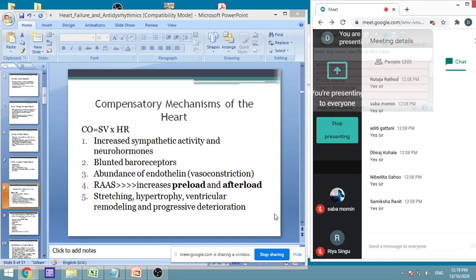Therefore it will cause progressive deterioration, and stepwise or cyclically it will go on deteriorating and causing more damage. This progressive damage can be prevented by using certain drugs, by having the treatment of heart failure.